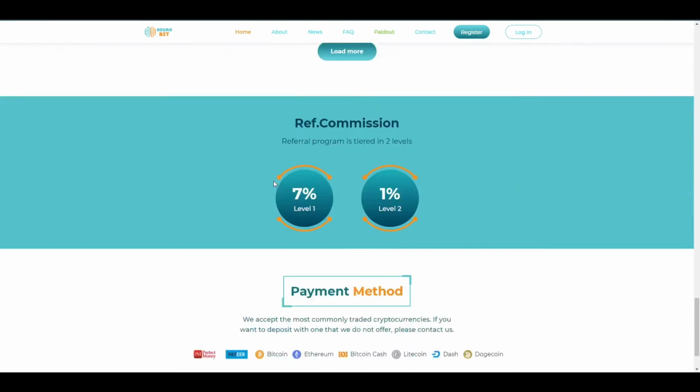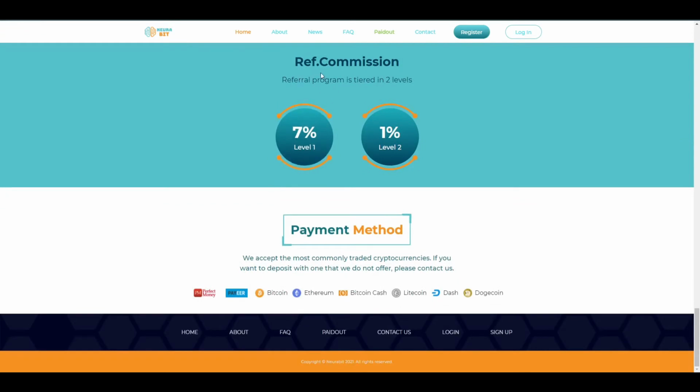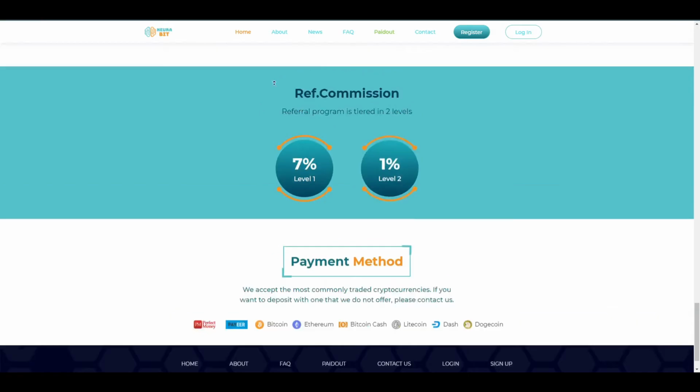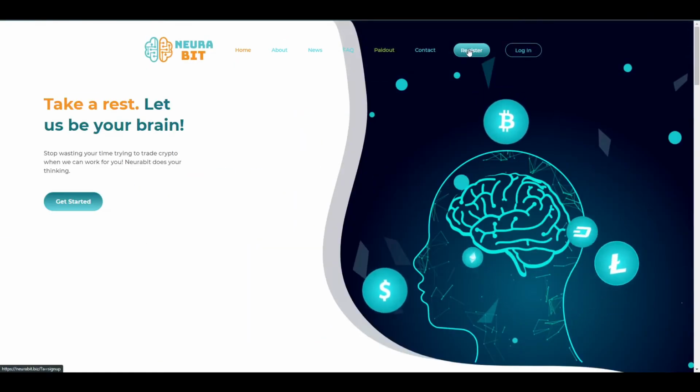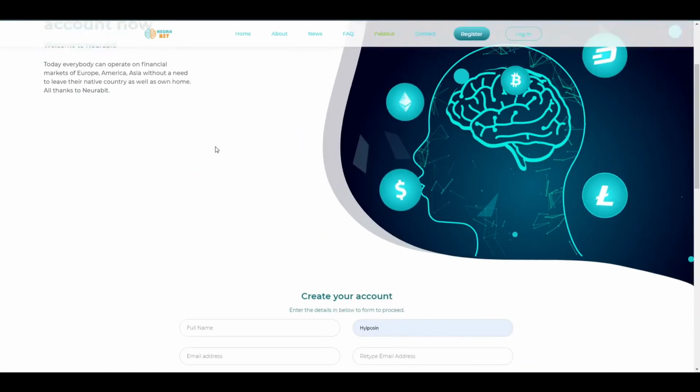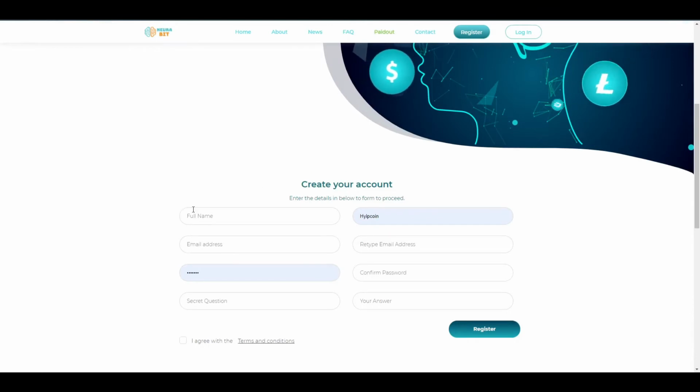Okay, there is a referral commission of 7% and 1%, and then you need to click on register, and you need to submit your full name, your username, your email address, and retype your email address, and then type your password and confirm your password. And if you have any secret question and answer, you can submit there, and then agree with the terms and conditions, then click on register. Okay, I've already registered.